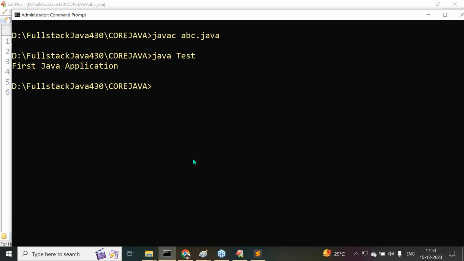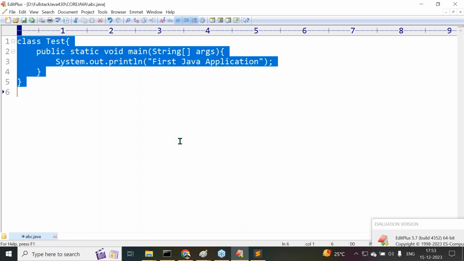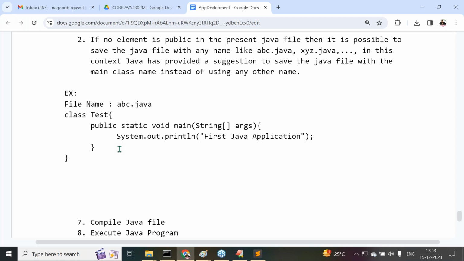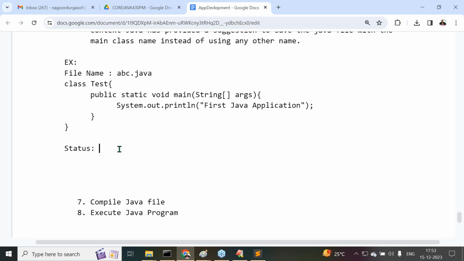Sir, all of you are getting it or not? Right, sir. Now let me check this one. I just want to copy this. Example one, I provided here. First of all, the file name here I provided. What about this file name? abc.java program we provided. Now tell me, what is the status of it?